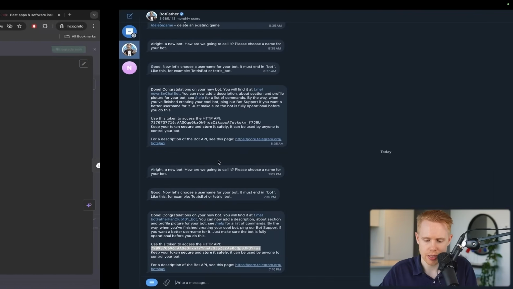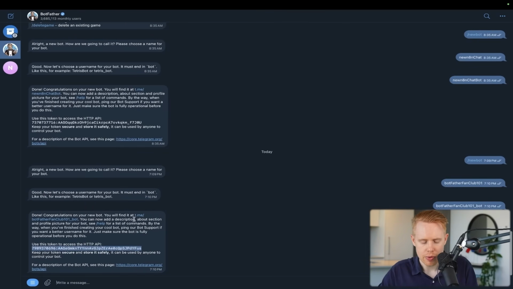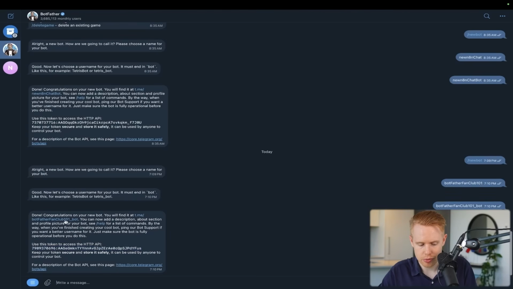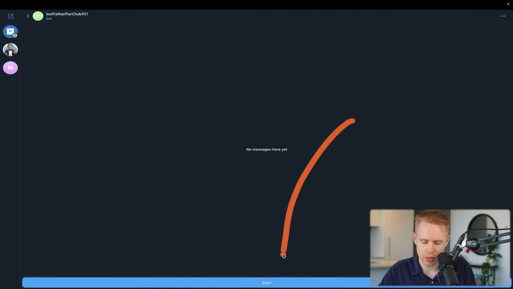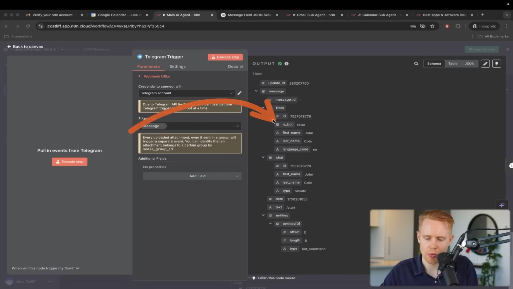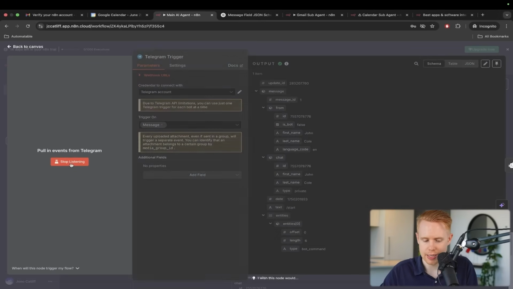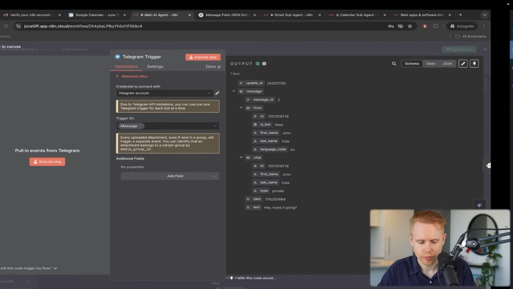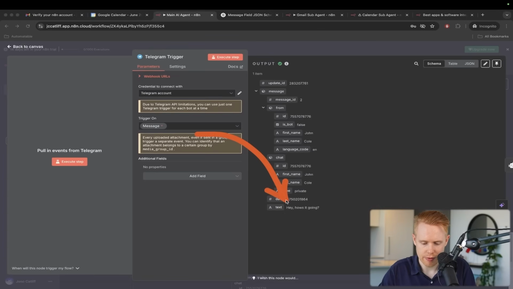We'll click execute this step and we'll go back. We can see that it says, hey, find me at t.me/whatever. We're going to click into here, and as soon as we click start here, that is going to be received inside n8n right over here. Now, if we test this again, I can message something like, hey, how's it going? And we're going to receive that message down here.